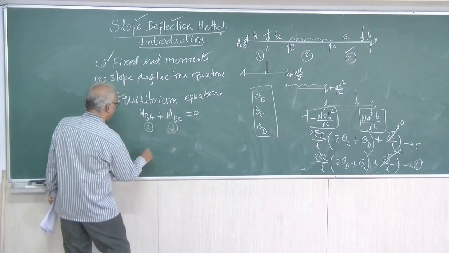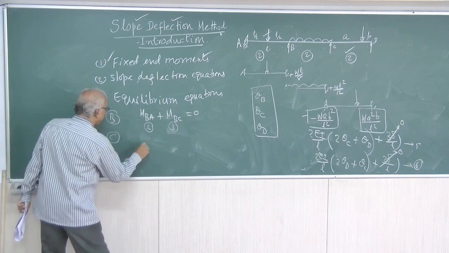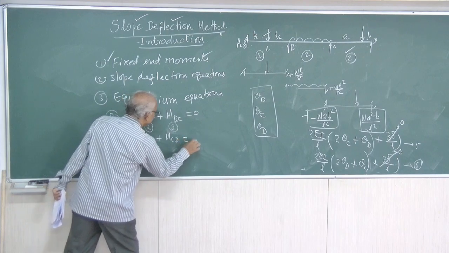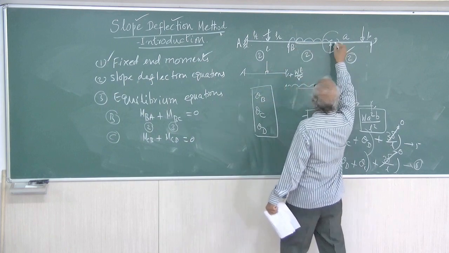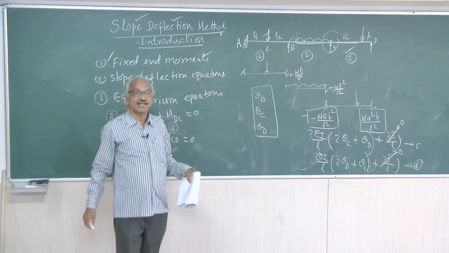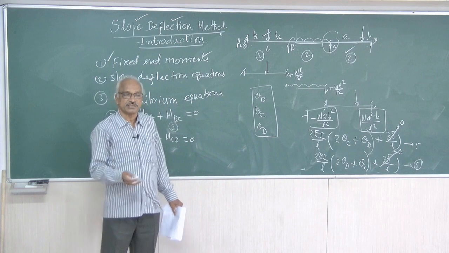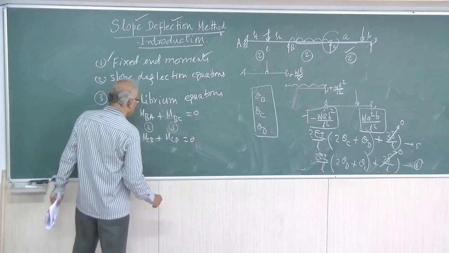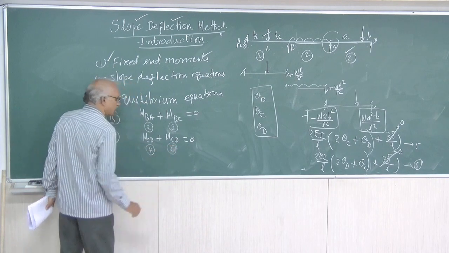Similarly, at C, so this is at B. At C, MCB plus MCD, that is the moment here. MCB and MCD when added, the algebraic sum must be equal to 0. Otherwise, joint C cannot be under equilibrium. Sigma M must be equal to 0 everywhere. So, now this will be your equation number 4, this will be your equation number 5. You got 6 equations.